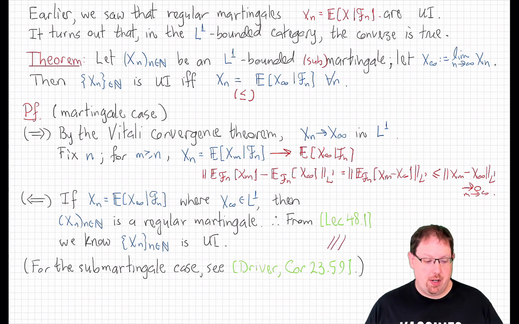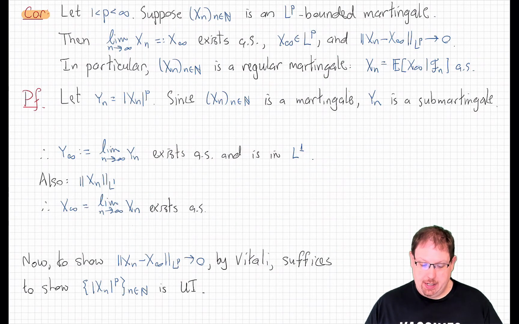Now let's give one more variation on this theme. Let's talk about LP-bounded martingales. If p is strictly greater than 1, and if xn is an LP-bounded martingale, well, first of all, LP bounds imply L1 bounds. That's by Hölder's inequality, actually, as we'll see in this proof. And so this is a special case of what we just considered. We know we're going to have an almost sure limit, and it's going to be a limit in L1 if and only if the sequence xn is uniformly integrable. But we know that any LP-bounded sequence is uniformly integrable, so we'll for sure get L1 convergence.